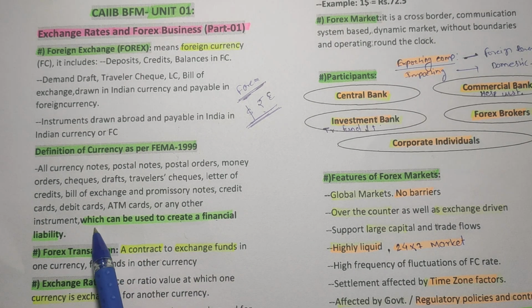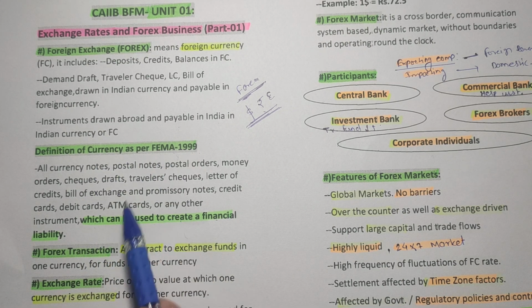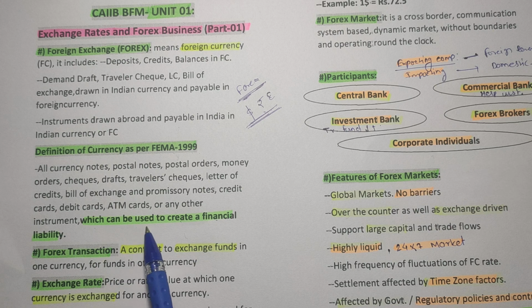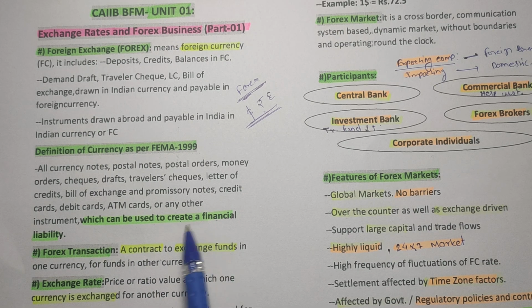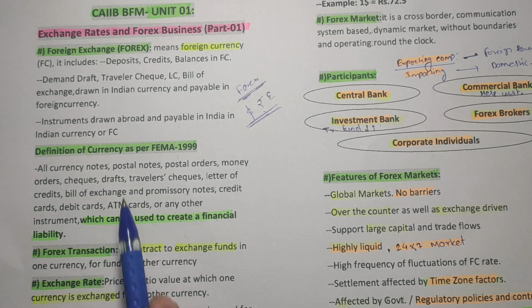Remember, this is very important. The instrument which can be used to create a financial liability is called currency. So remember the definition of currency according to the FEMA Act.